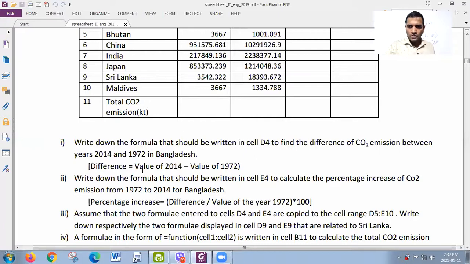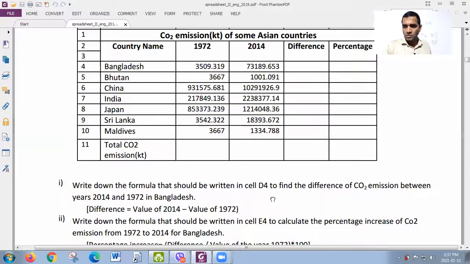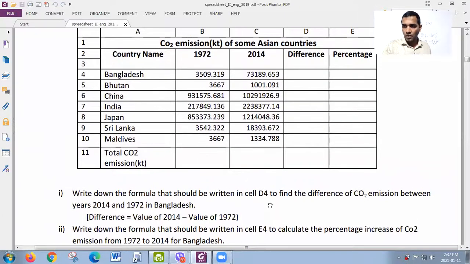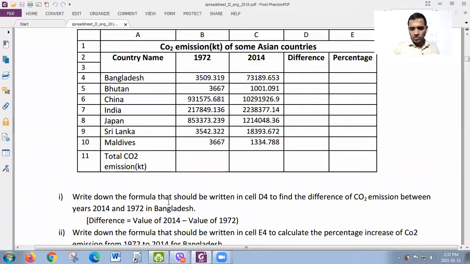Within brackets, difference is equal to value of 2014 minus value of 1972. Have you understood? So the first question is, write down the formula that should be written in cell D4.